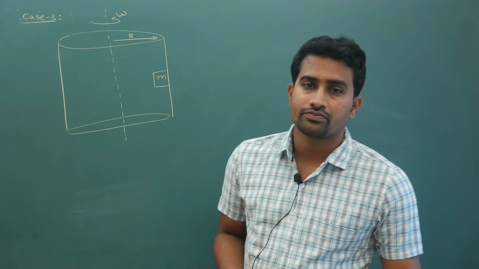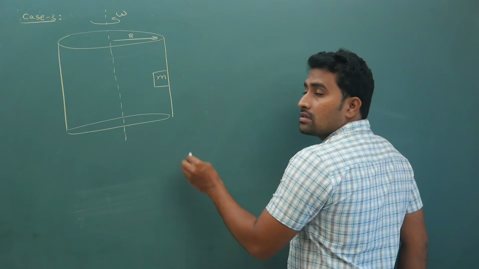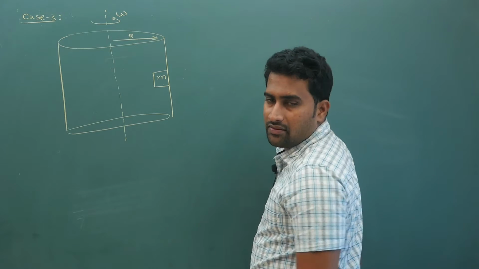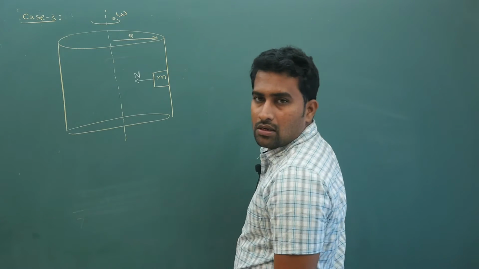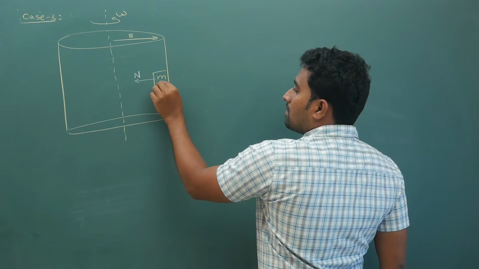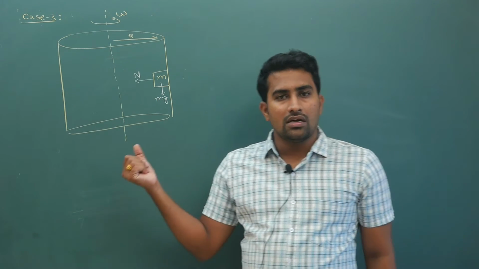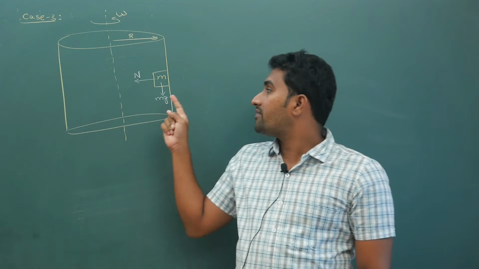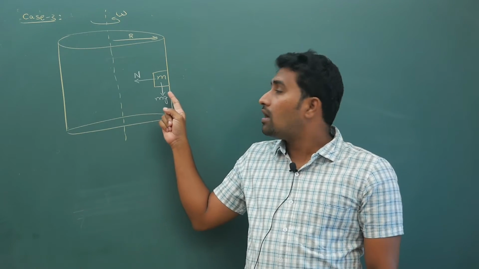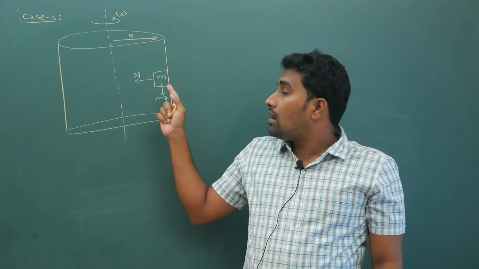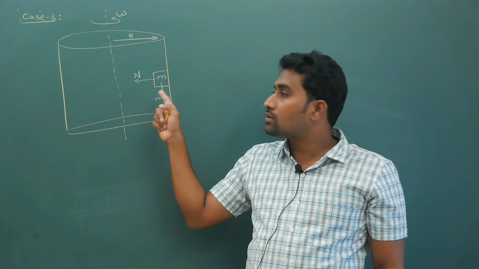Now first of all, this block will have contact with the surface. Why? Because in this case, if you take, your normal reaction will act this way, gravitational force mg will be acting this way. Now if you are assuming that the cylinder is smooth, then what will happen is this block cannot actually rotate in this, because the resultant of N and mg, if you are taking, will be at an inclined angle to this part.